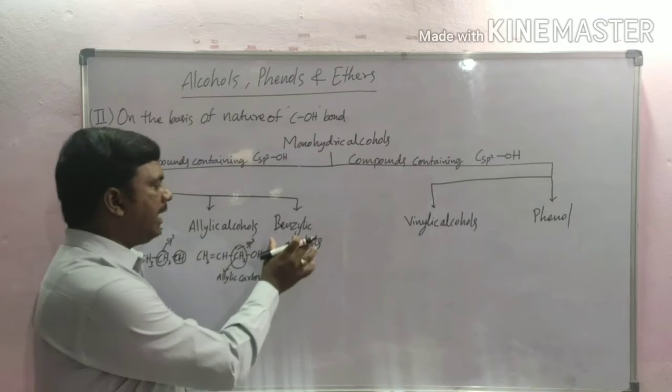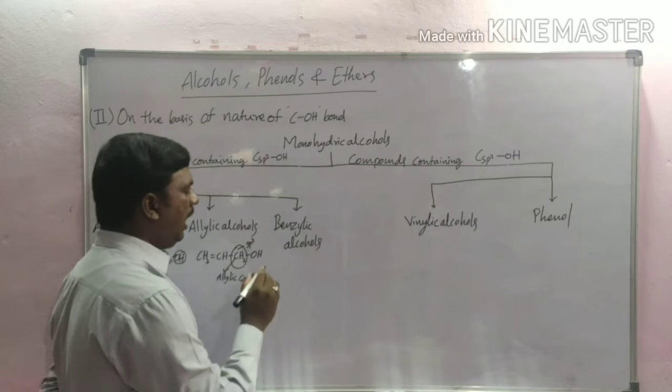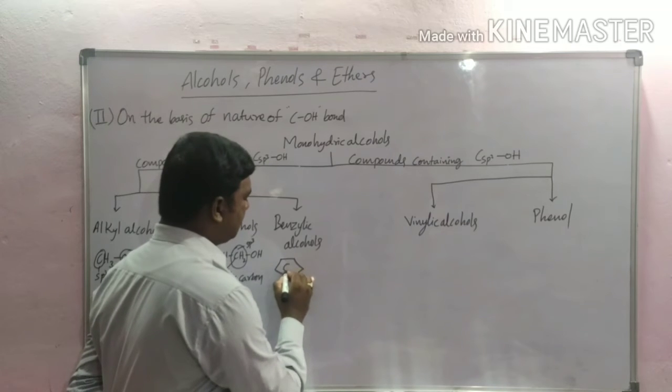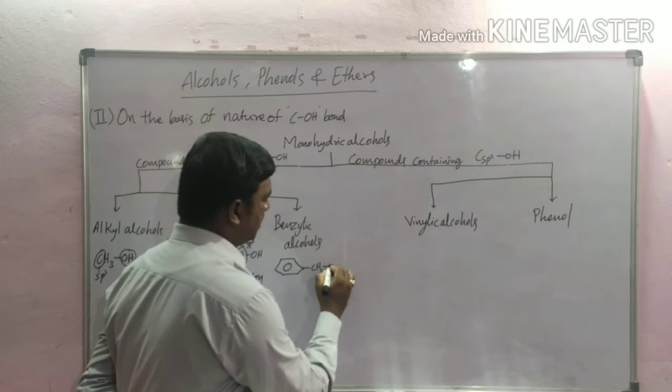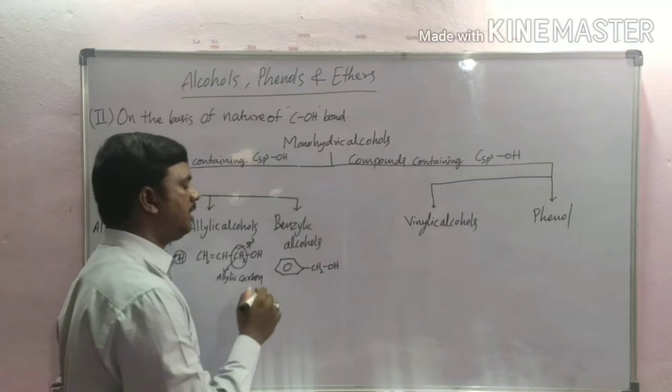And next, benzylic alcohols. In these alcohols, the hydroxyl group is attached to an sp3 hybridized carbon atom, which is attached to a benzene ring or aromatic ring.